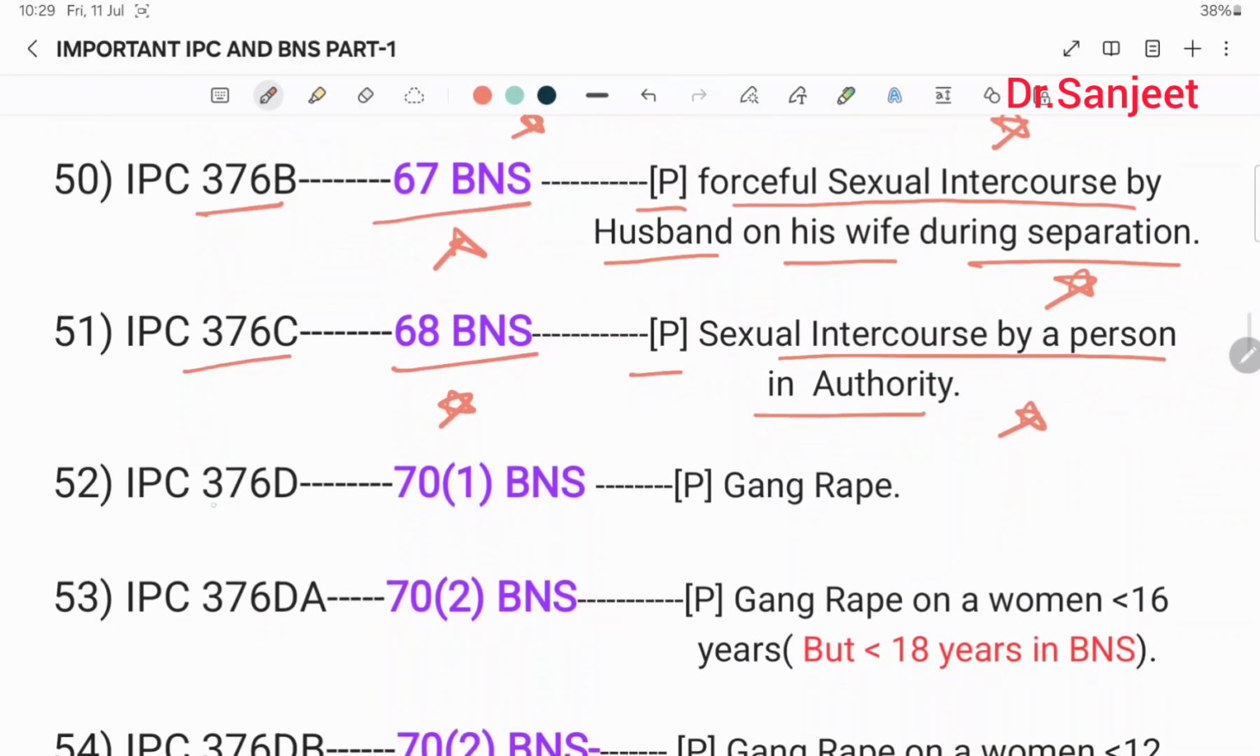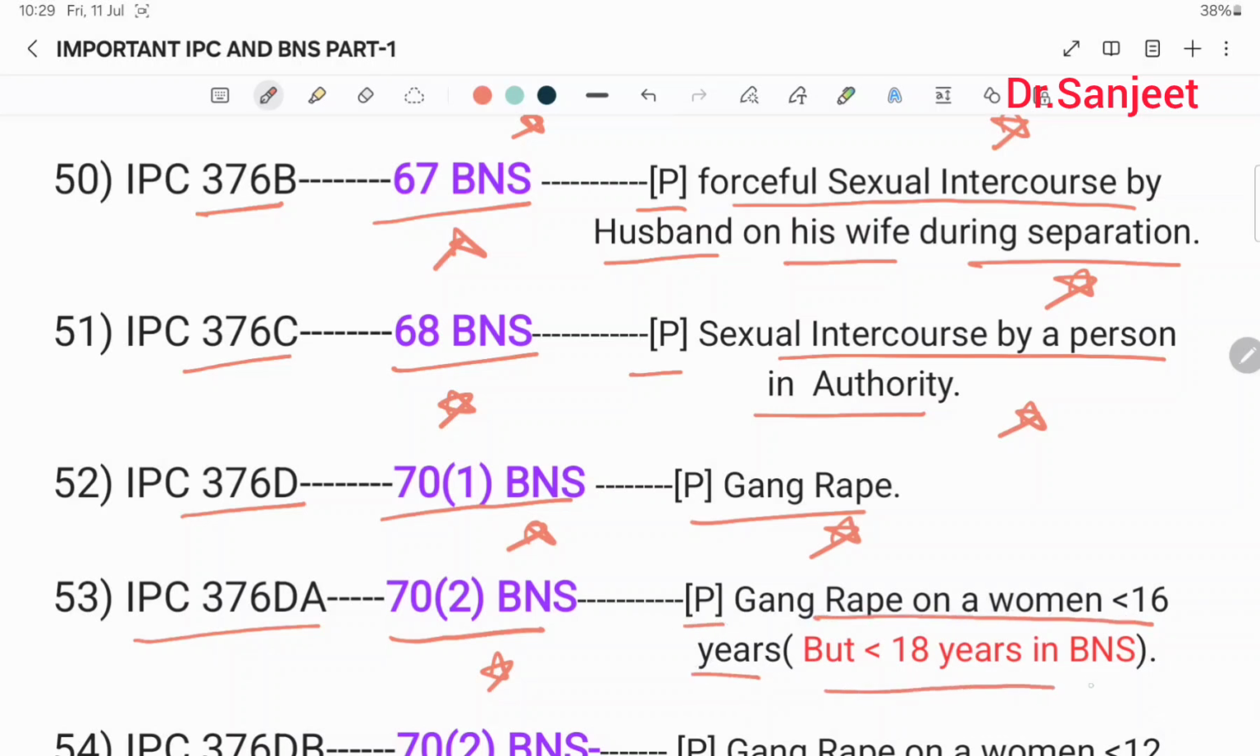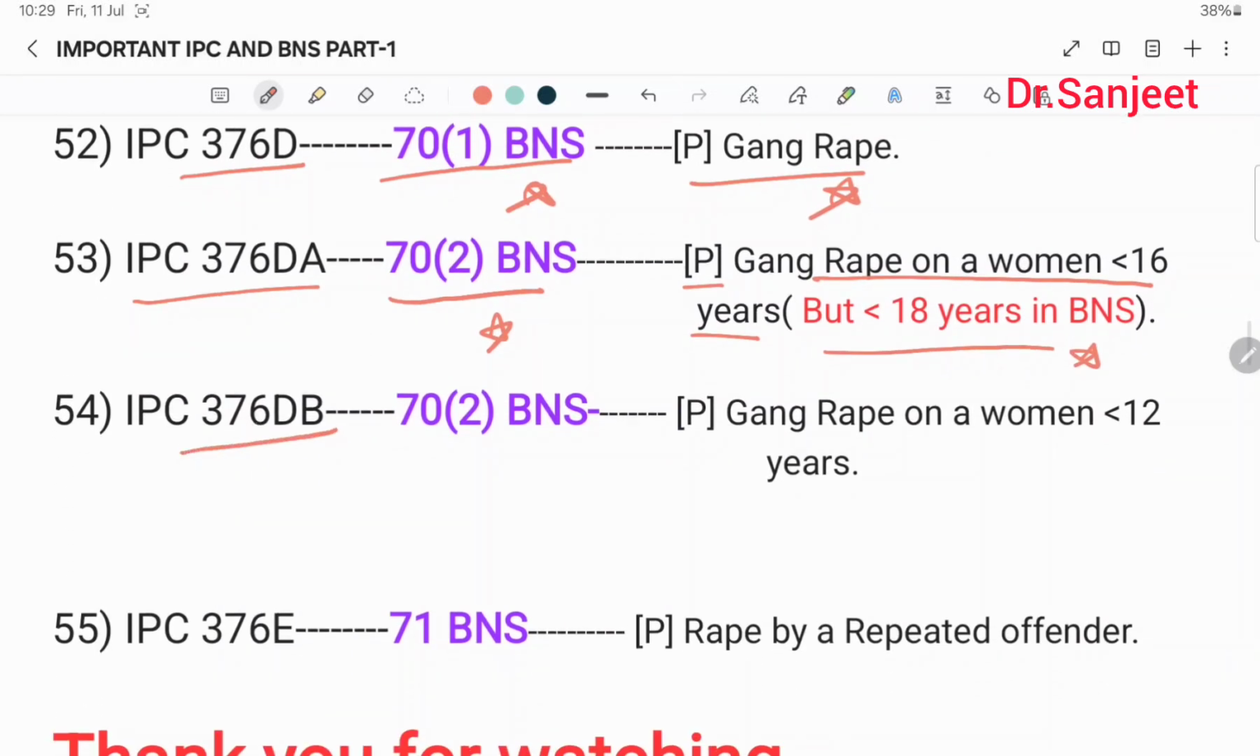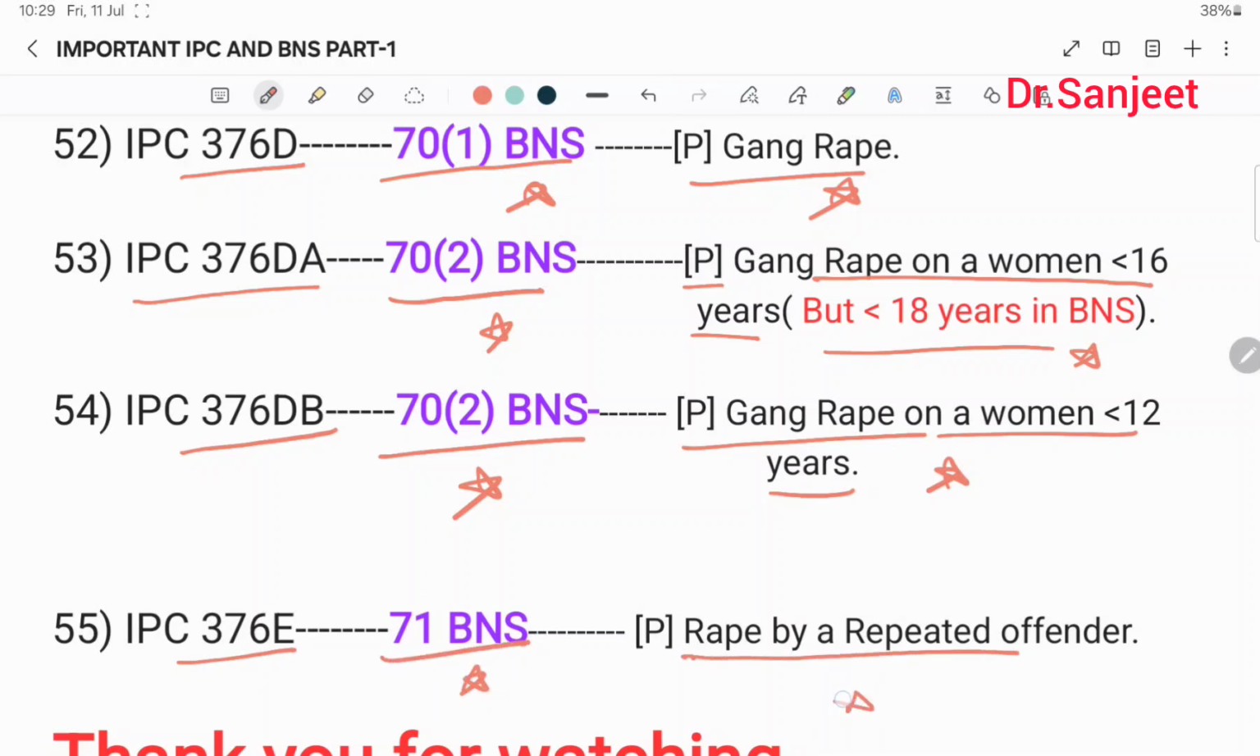Then 376D, 70 subclause 1 BNS, punishment for gang rape. 376DA, 70 subclause 2 BNS, punishment for gang rape of a woman less than 16 years, but less than 18 years in BNS. Then 376DB, 70 subclause 2 BNS, punishment for gang rape of a woman less than 12. IPC 376E, 71 BNS, punishment for rape by a repeat offender.